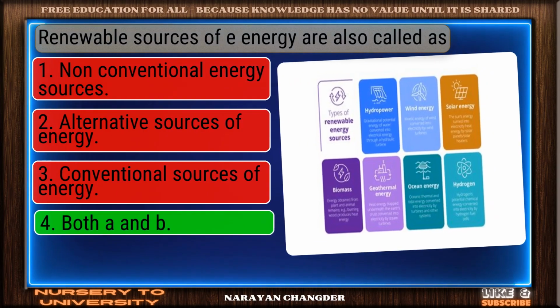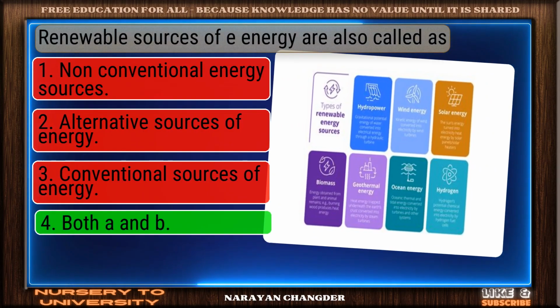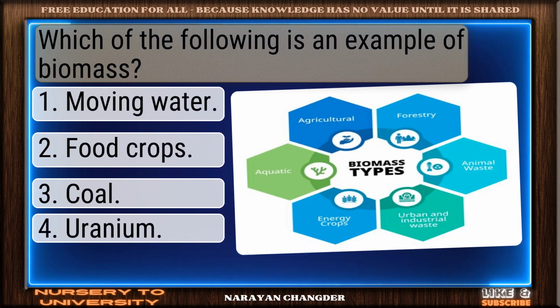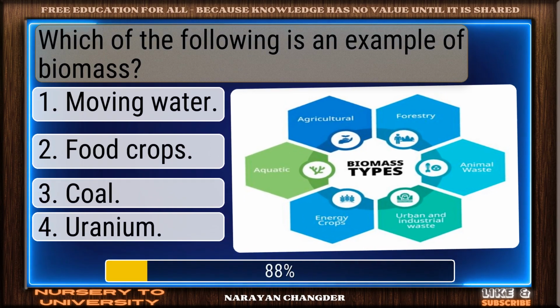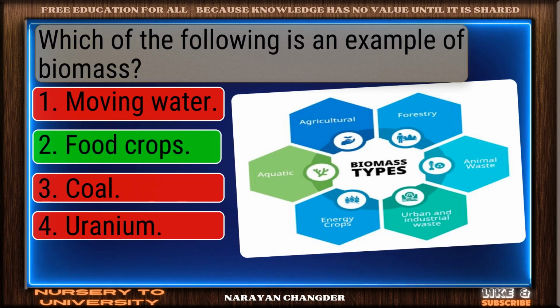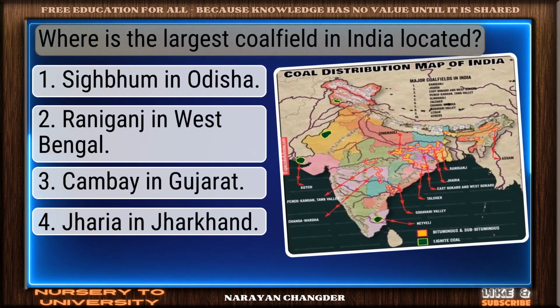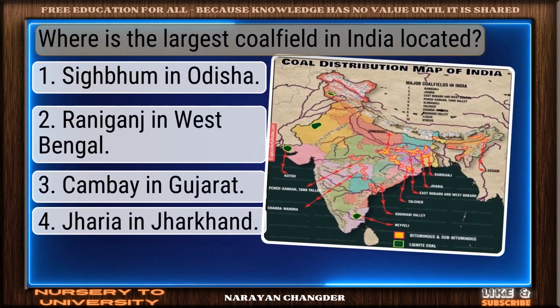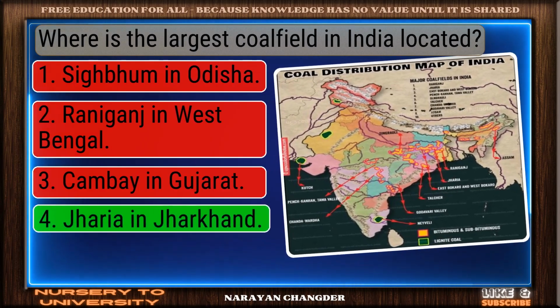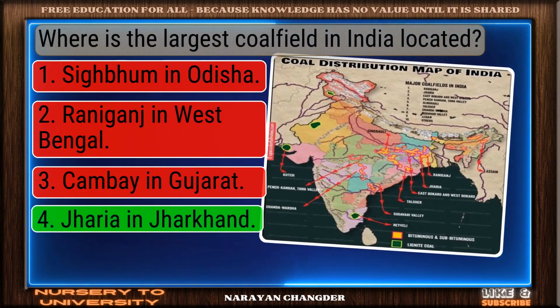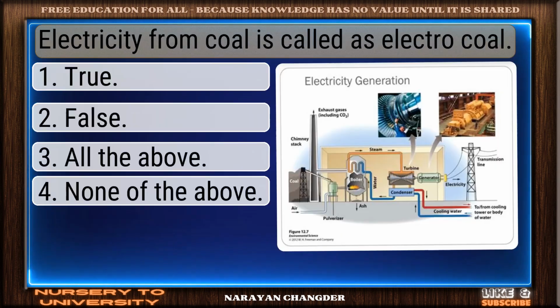Perfect. Both A and B is the one. Which of the following is an example of biomass? Right choice. Food crops is best. Where is the largest coal field in India located? Strong choice. Jharia in Jharkhand is right.